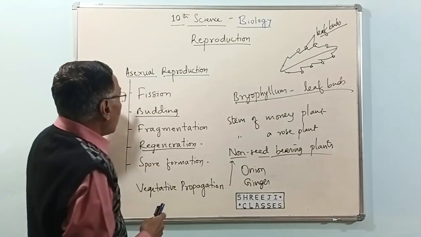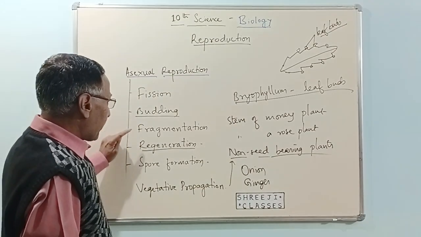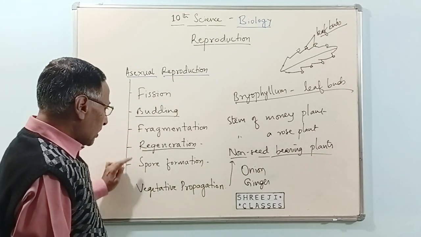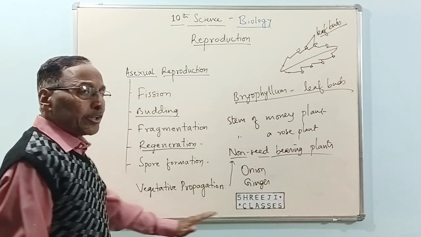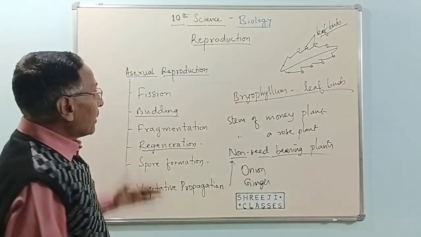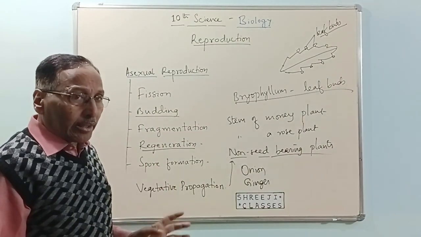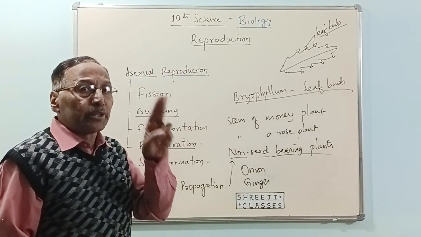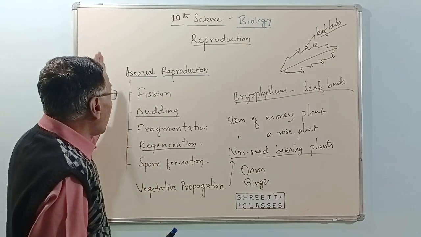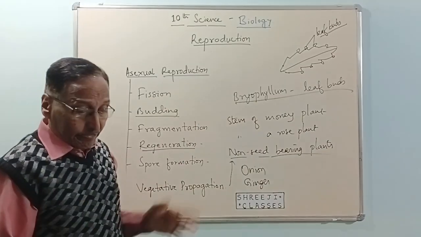So, fission, budding, fragmentation, regeneration, spore formation, and vegetative propagation. Okay, in which you can grow new plants without the help of two parents, two individuals. Only one parent is involved. This is called asexual reproduction.